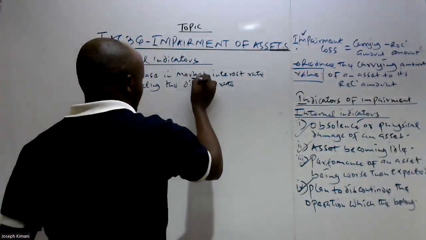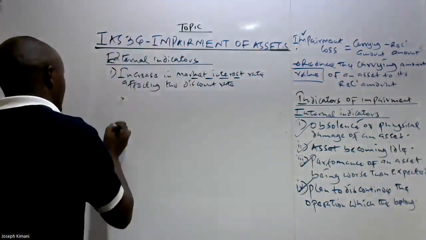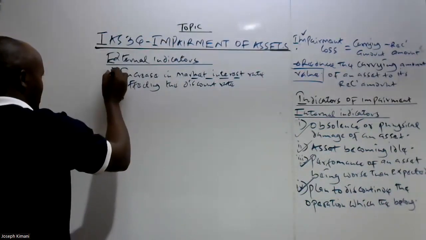So if the market interest rate has increased, that is a factor which could show that the asset may be impaired.